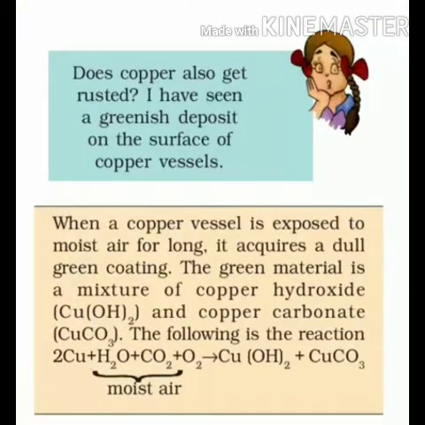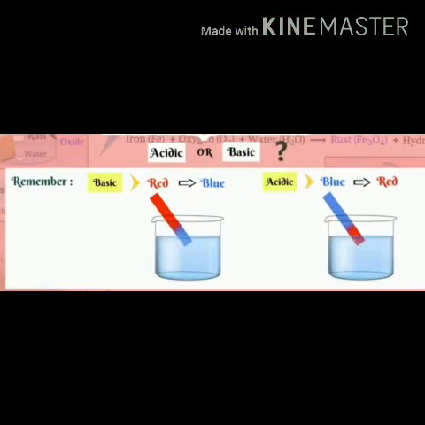Now here Paheli has a question: does copper also get rusted? She says, I have seen a greenish deposit on the surface of a copper vessel. She is asking whether that greenish deposit is also rust. The answer is no. Students, when copper is exposed to moist air, it forms a green coating on it, which is a mixture of copper hydroxide and copper carbonate. It is not rust.